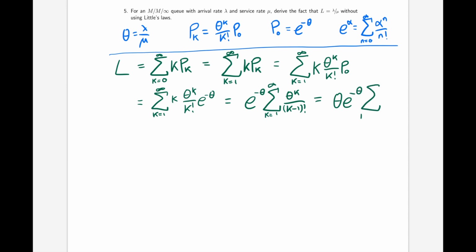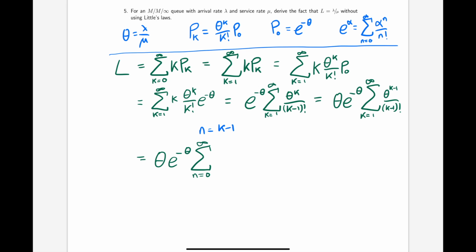The sum from k equals 1 to infinity of theta to the k minus 1 over k minus 1 factorial. Now everything inside the sum is in terms of k minus 1, so we could make the substitution n equals k minus 1. We can write this as the sum from n equals 0 to infinity of theta to the n over n factorial.